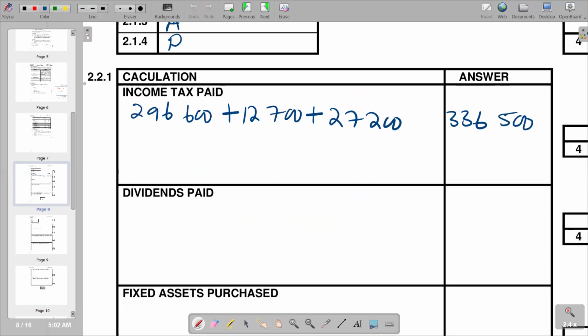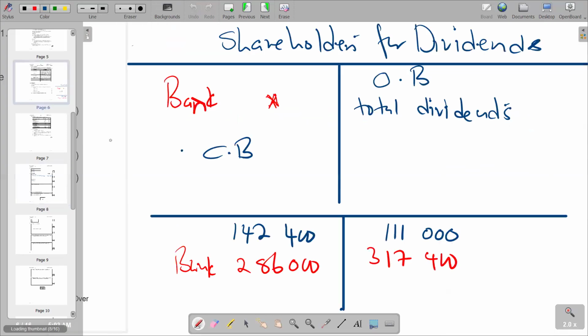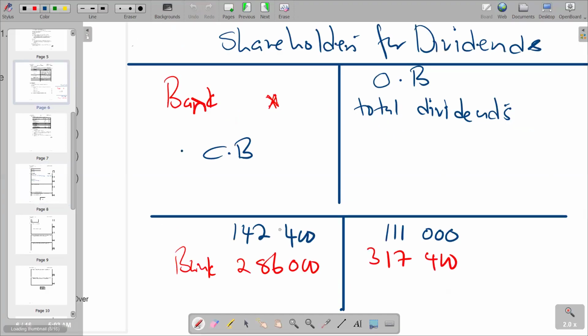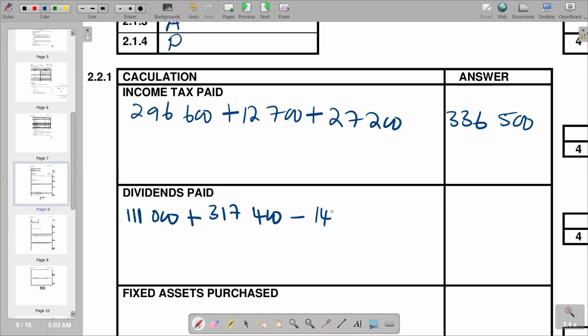In the answer section, we are going to say 111,000 on the calculation of dividends paid. We add 317,400, and then we subtract 142,400, and you get your answer of 286,000. So this becomes your answer for dividends paid.